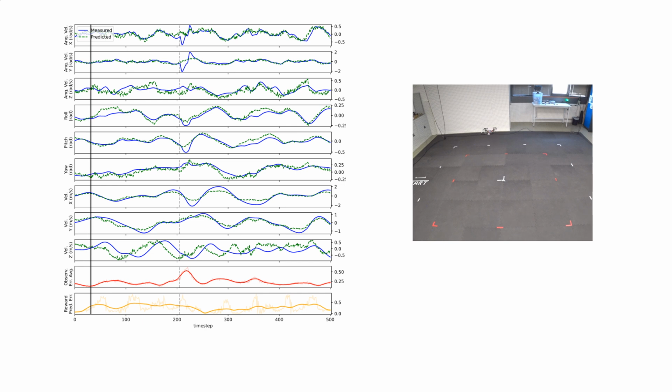We then deploy the trained agent to the real world in our laboratory, where we hit it with a stick to apply the unexpected force. This has the exact same effect as in simulation, showing a peak in prediction errors when struck. Overall, there is a slightly higher baseline error when compared to the simulation, though this is to be expected as the simulation does not model the real world perfectly.